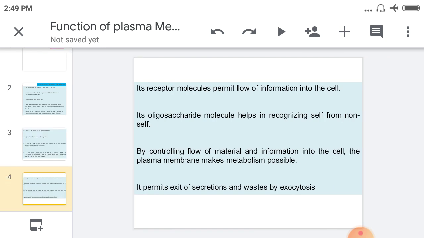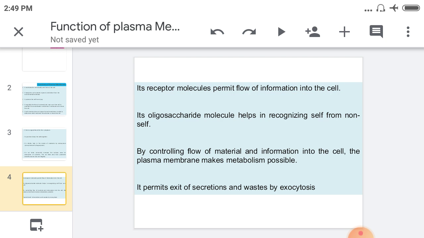Then going to its receptor molecules. Receptor molecules permit the flow of information into the cell. By controlling the flow of material and information into the cell, the plasma membrane makes metabolism possible.